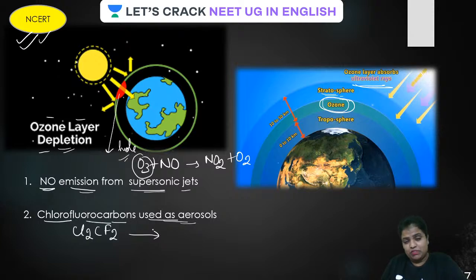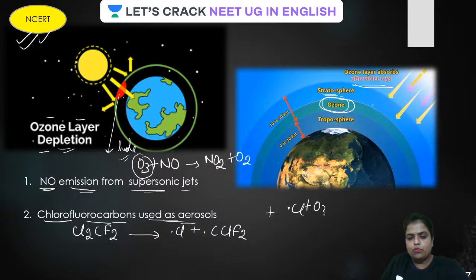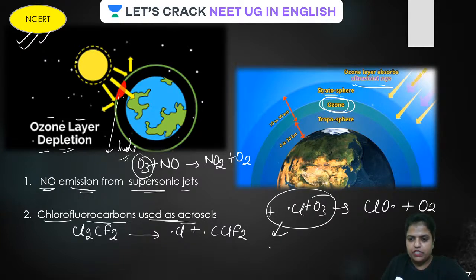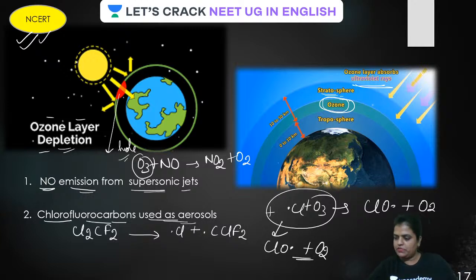On homolytic cleavage, this forms what, guys? This forms a chlorine free radical. Well done, guys. Chlorine free radical like this. And this free radical further reacts with ozone like this, and converts ozone into O2. I hope it is all visible.